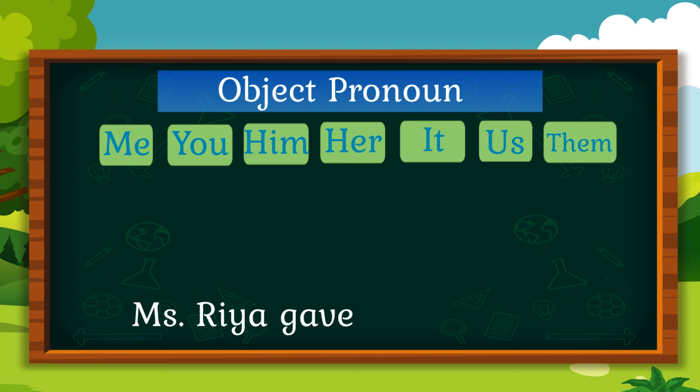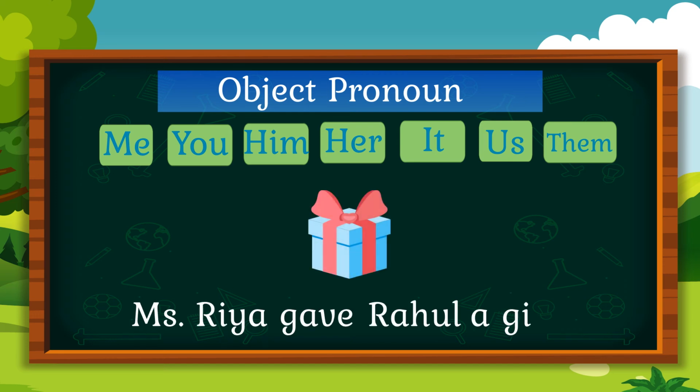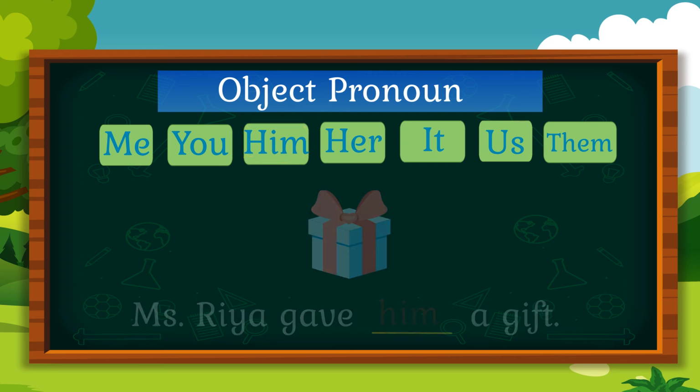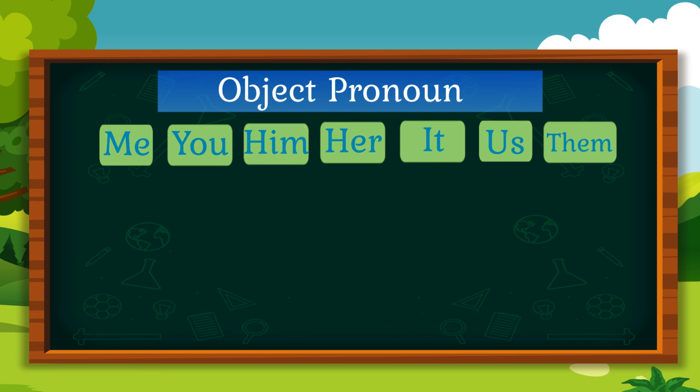Miss Ria gave Rahul a gift. Who is the receiver of the action? Rahul. So let's go ahead and replace Rahul with one of the object pronouns. Rahul is a boy, so it's him. Miss Ria gave him a gift. Shall we look at some more examples?